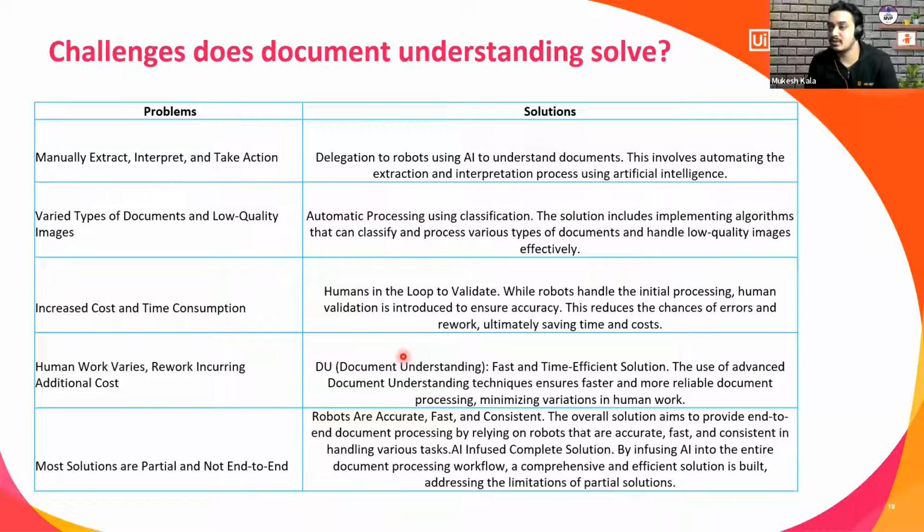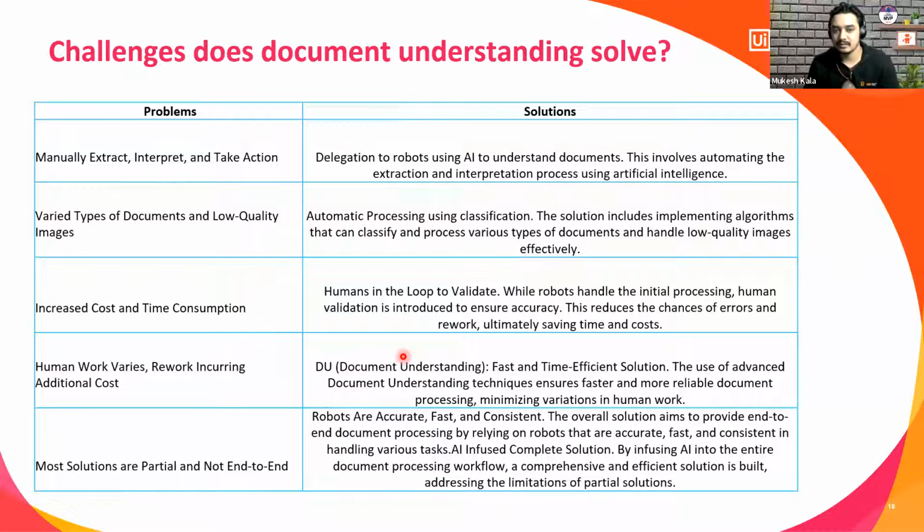The robot is not 100% sure that, hey, I have extracted this information and I am 80% sure that this is correct. With document understanding, you have a concept where you can include humans in the loop, which means the robot will work, it will extract the information, and it will send an email to Mukesh saying, hey, Mukesh, this is the information which I extracted. I am 90% sure that the name is Mukesh Kala. Can you confirm? I say confirm, and it takes my input. If I say it's not, it will say correct it, and then it continues. So you have an option to include humans in the loop as well. We are going to see how that works in attended and unattended mode,